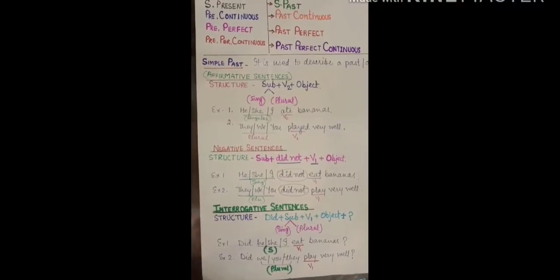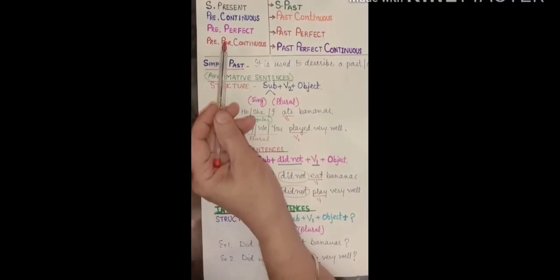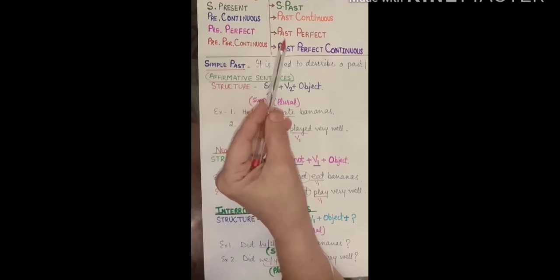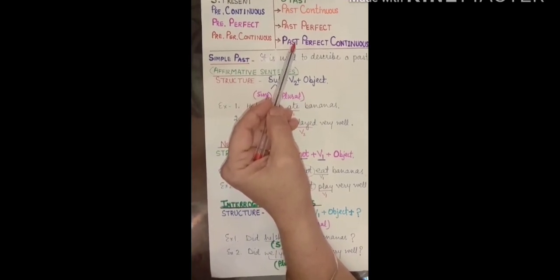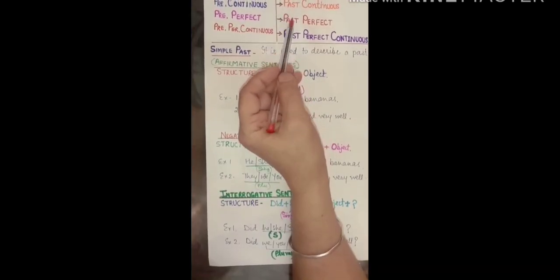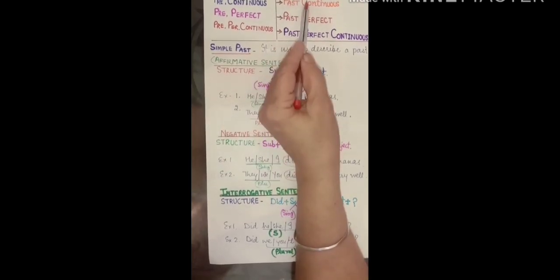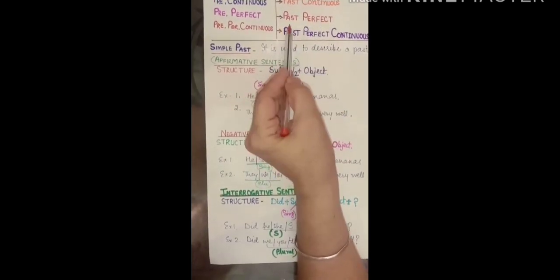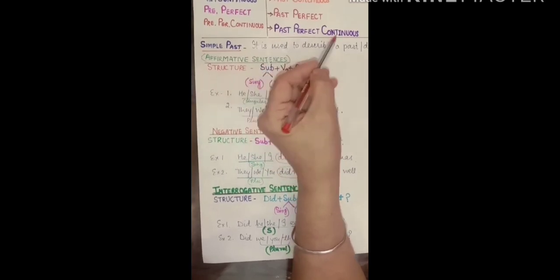My name is Maninder. In my previous videos, I have explained present tense. In this video, I'm going to explain past tense. Past tense can be divided into four parts: simple past, past continuous, past perfect, and past perfect continuous.